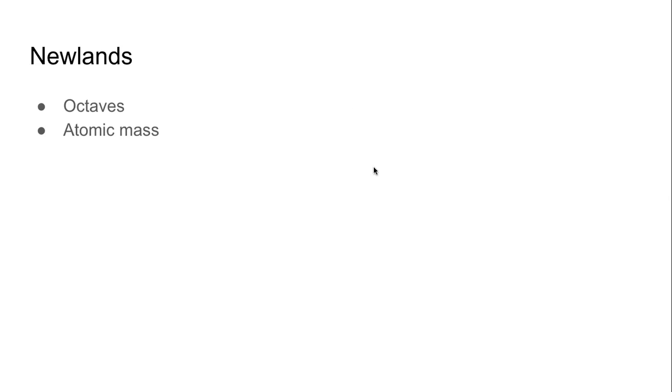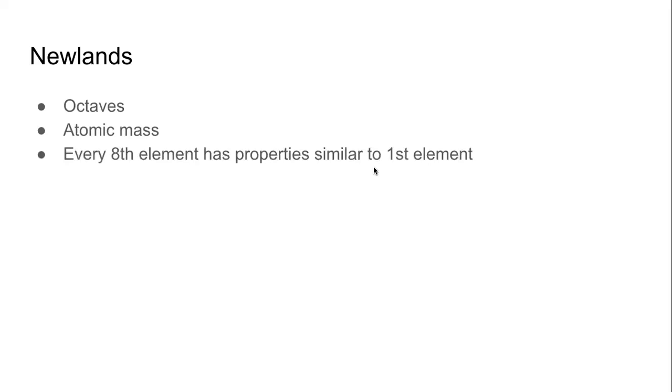And yes, all of you have already answered. He gave us the law of octaves, and the law reads, every 8th element has properties similar to the first element. Right? He arranged, correct Prachi, he arranged the known elements in the increasing order of their atomic mass. And when he did that, he observed that every 8th element has properties similar to the first element.